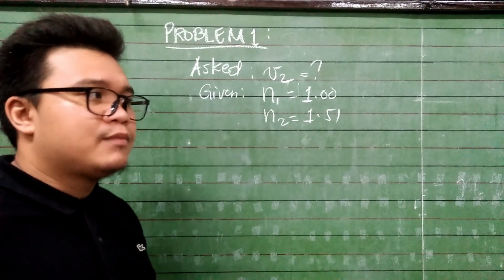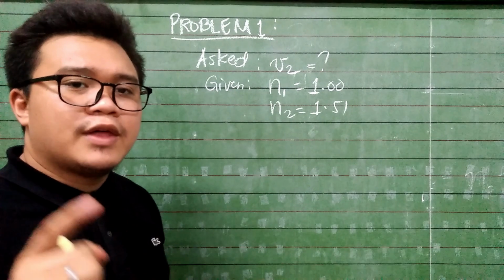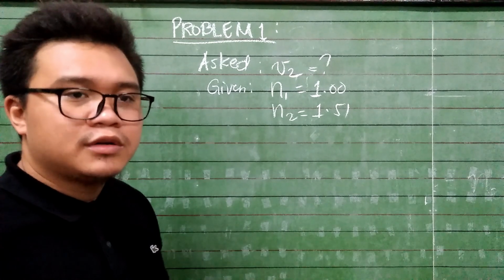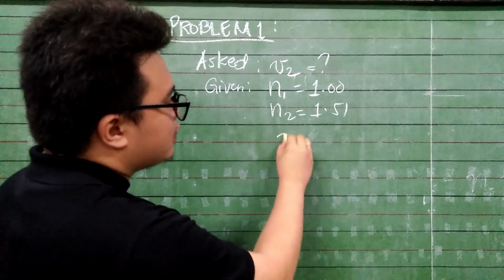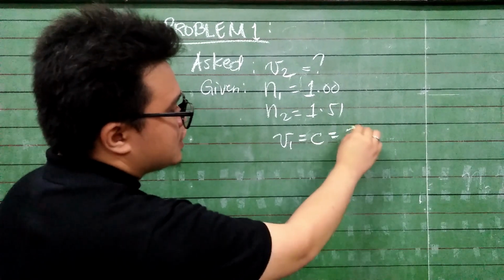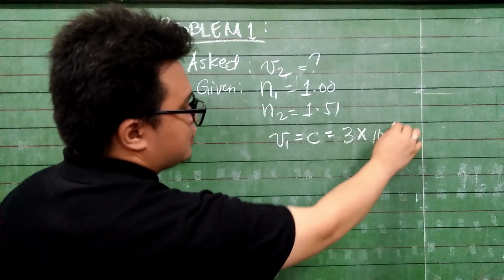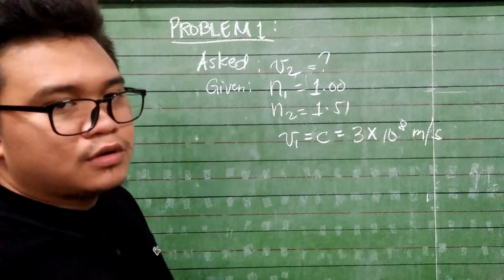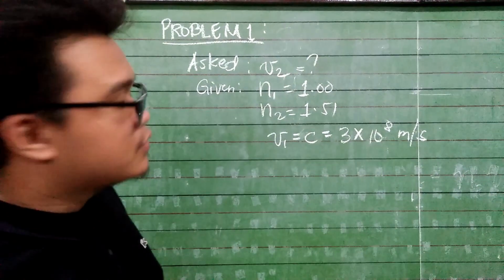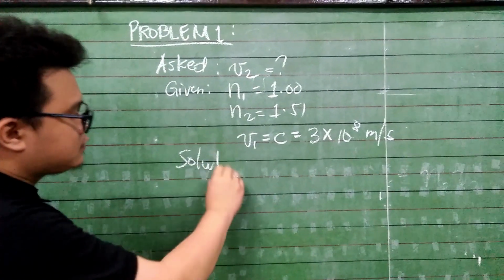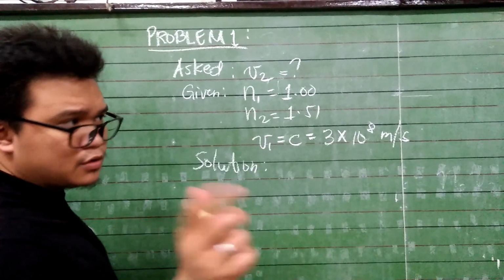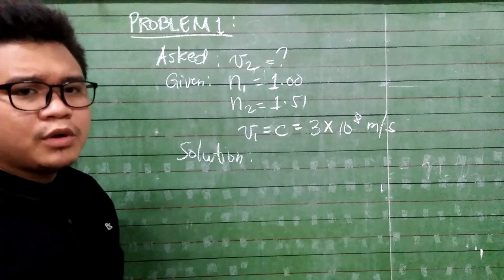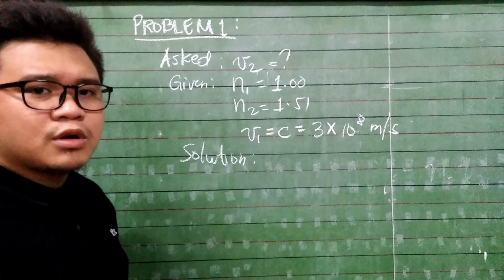Now, if you have read the problem, it is assuming that the speed of light in the first medium is equal to the speed of light in a vacuum, which we call c. So we write here v1 is equal to c, which is given as 3 times 10 to the power of 8 meters per second. There. So we are asking right now how to get v2, so we write the solution here. Are you following? You should. Our solution will be based on the given variables itself. You will know right away what equation you are going to use.